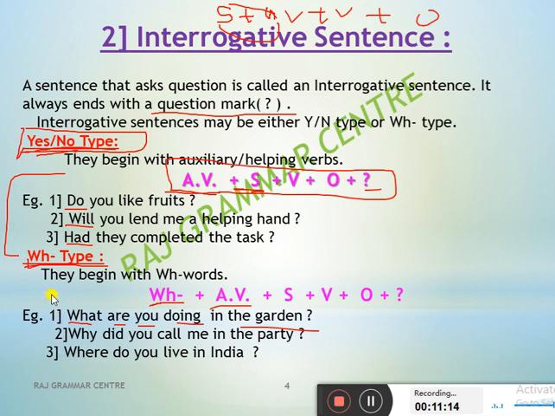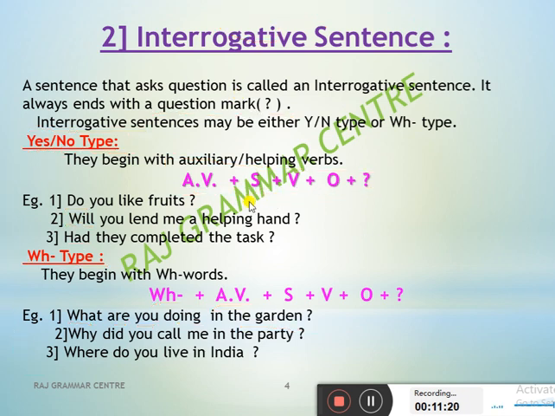Okay, so these are the WH type interrogative sentences. So what are the differences here? In assertive, first the subject; in interrogative, first the auxiliary verb. Okay, yes/no type. If a WH word is there, it is WH type, and the WH word is used before the auxiliary verb. Only keep this in mind, and don't forget to put the question mark.